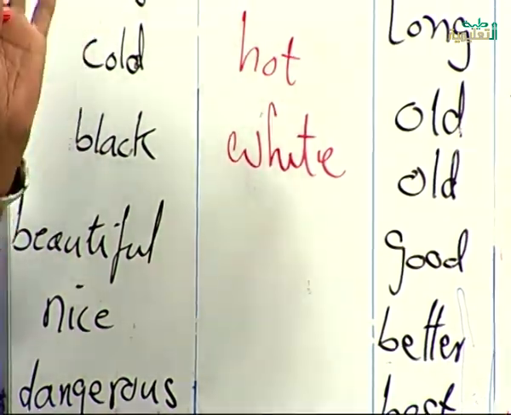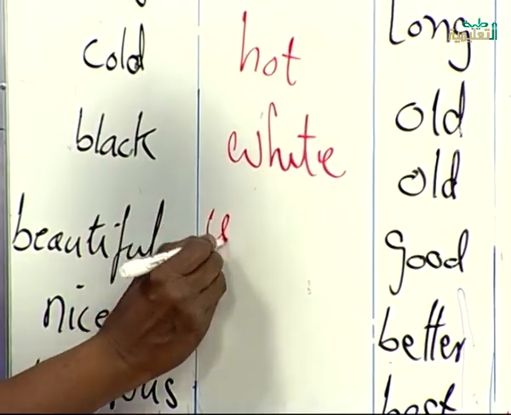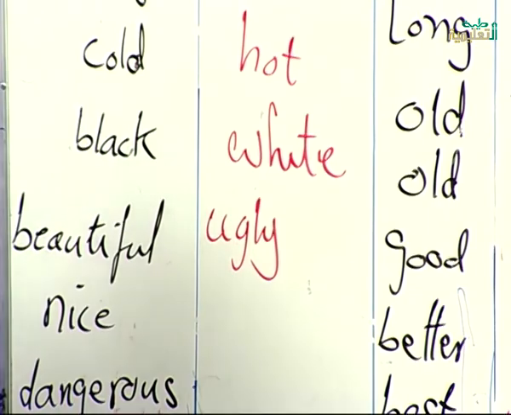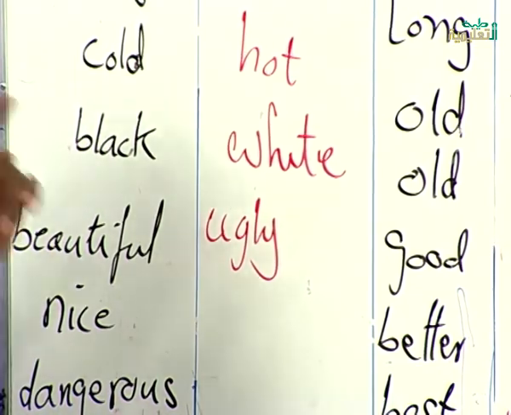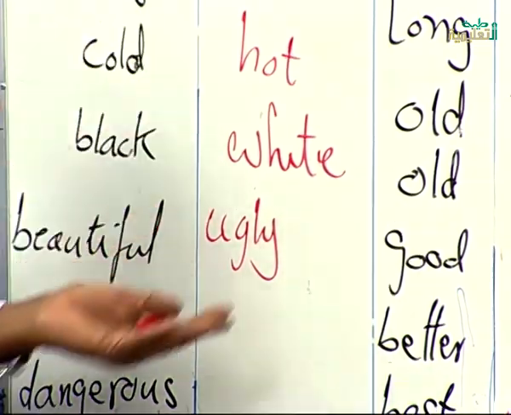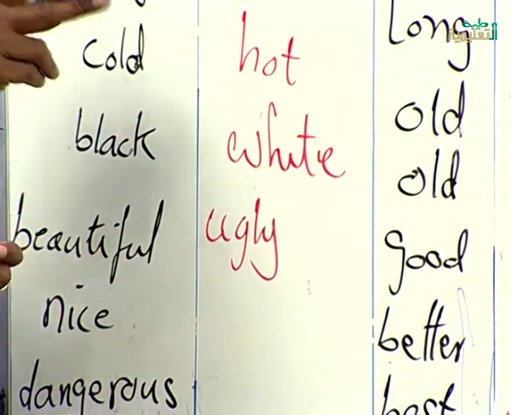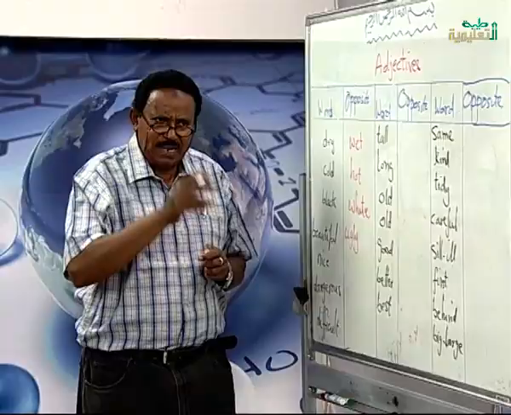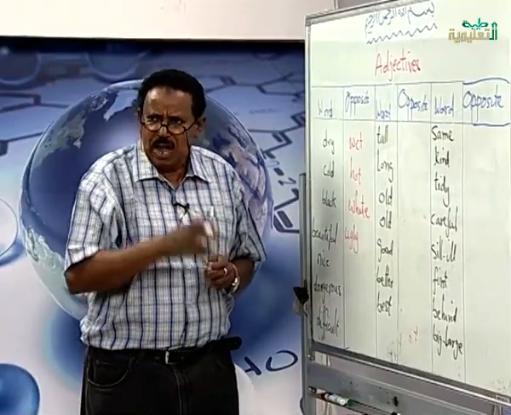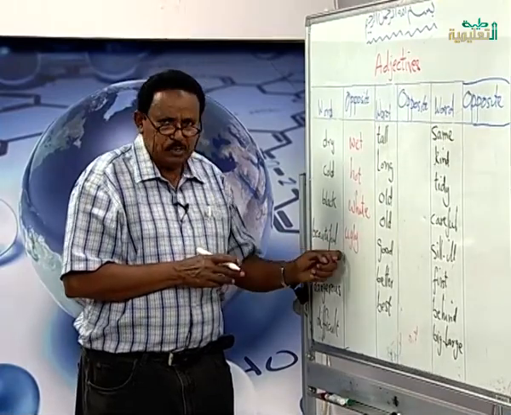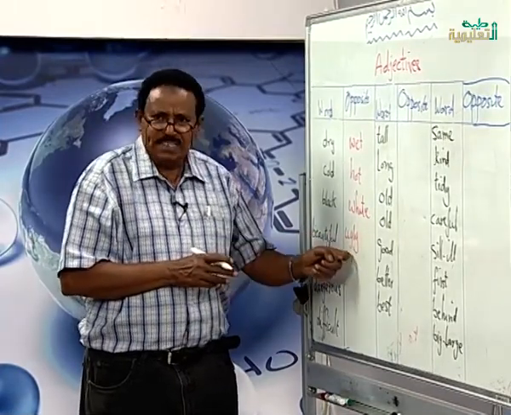Ugly, you don't want to see. When you say ugly, we say the donkey is ugly. The donkey is ugly, but the rabbit is beautiful, not ugly like the donkey. When you say this is an ugly person, an ugly man or an ugly woman, you find ugly and beautiful. The opposite of beautiful is ugly.